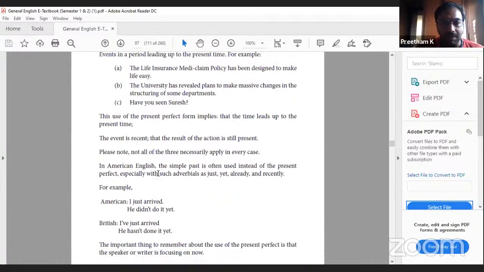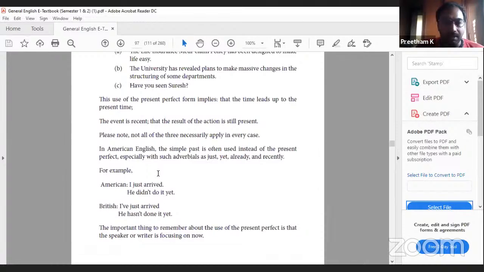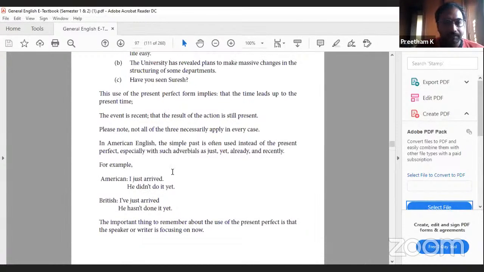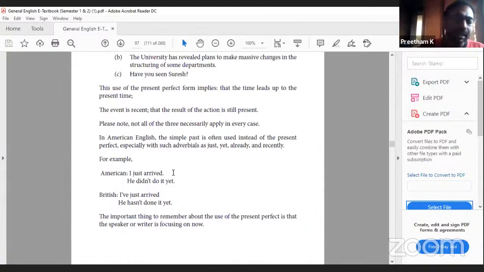In American English, the simple past is often used instead of the present perfect, especially with adverbials such as just, yet, already, and recently. There are various forms of English: British English, American English, and even Englishes from the Commonwealth regions. I just arrived, he did not do it yet. In British English, you say, I have just arrived, he hasn't done it yet. See, one difference that you can find in the Indian context is CAT. CAT exams mainly focus on British English, whereas your GMAT mainly focuses on American English.